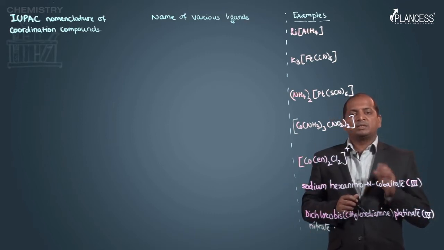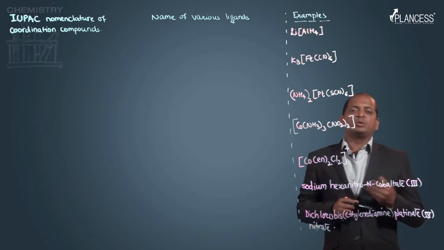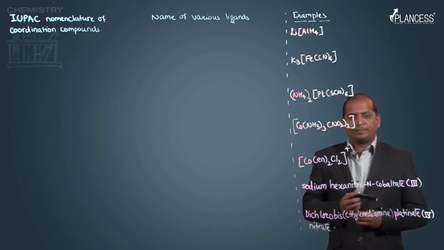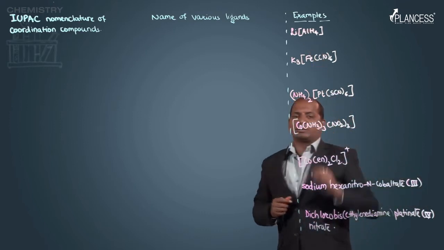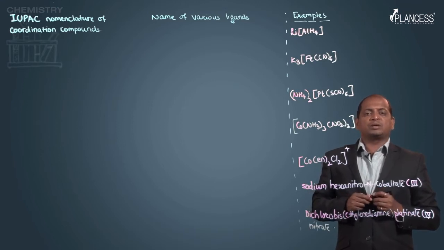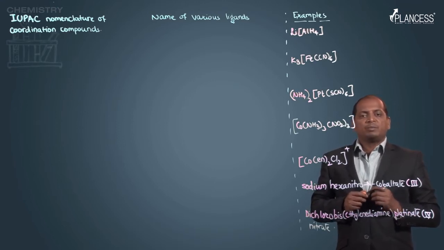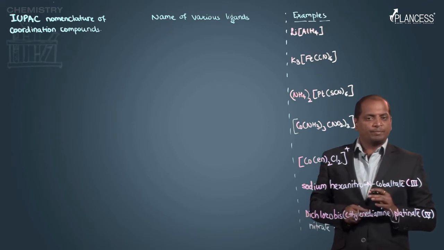One way is the formula is given to you and you need to write the name, or the other way around, the name is given to you and you need to write the formula. So, we start with this compound, lithium aluminium hydride, which we are using as a reducing agent in organic chemistry. But in IUPAC nomenclature, we are not writing lithium aluminium hydride, it has a different name.